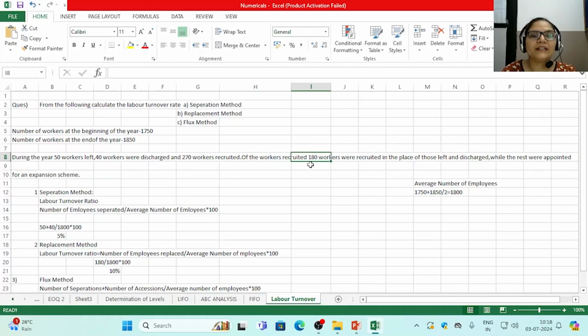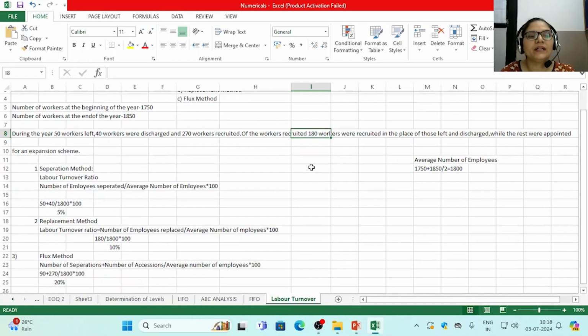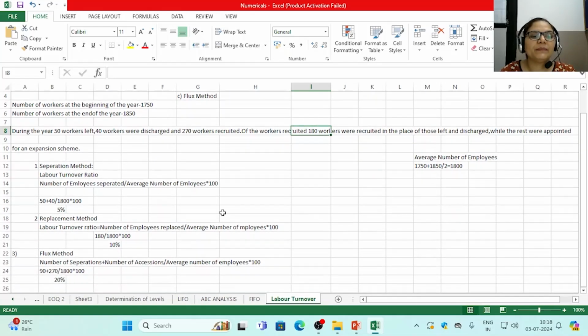So it is clearly understood from the question that 180 workers were replaced. So according to replacement method, number of employees replaced is 180 divided by average number of employees, 1800, multiplied by 100, which gives you the percentage of 10%.